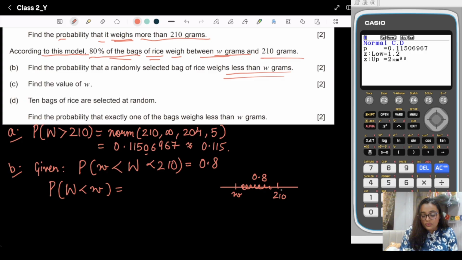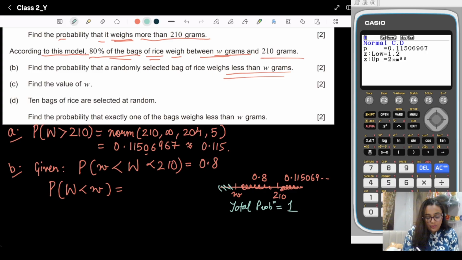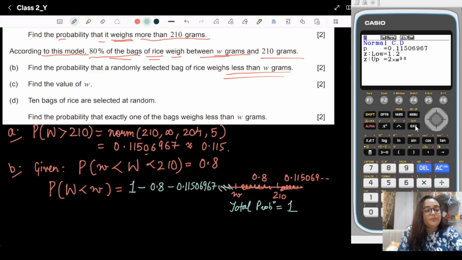And we also know the probability of being greater than 210, which is 0.115069 and so on. So how are we going to find this? We know that the total probability is 1. So we will subtract: 1 minus 0.8 minus 0.11506967. We are taking the complement. Okay, so let's subtract it.